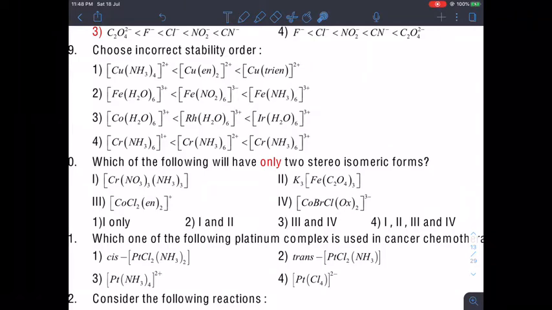If you want to check the others, you can go through them. This statement is as usual correct, but they are asking incorrect, so it will be only 2. This statement is correct, but why? This is 3d, this is 4d, this is 5d series element. Here in the fourth case, chromium in +1, chromium in +2 and chromium in +3. If you keep on increasing the charge, the delta O continuously increases, which gives more and more stability to the complex. So the fourth is also a correct statement, but they are asking incorrect, so the only answer will be 2.